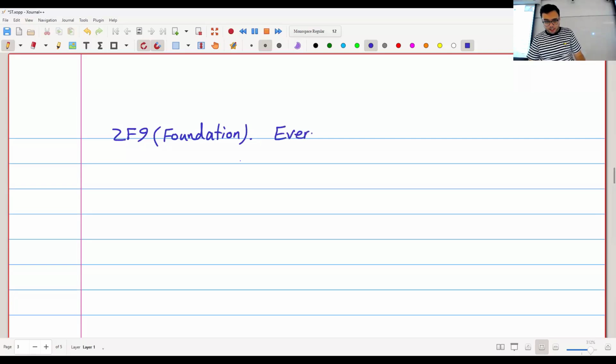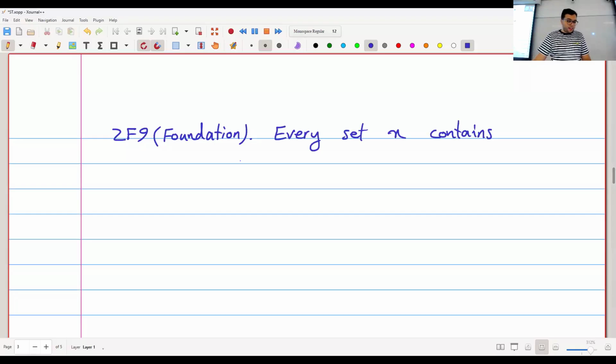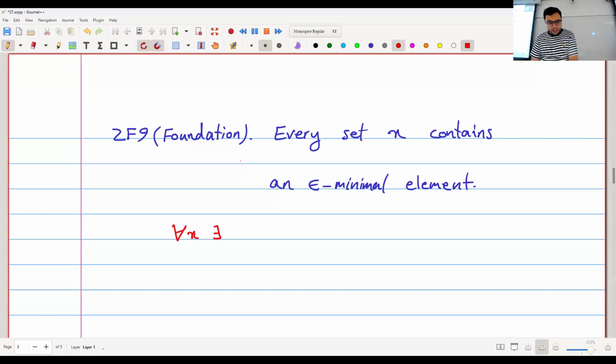So here's the axiom of foundation. It says that every set X contains a minimal element. This is the first time when writing formally would be more understandable than writing in English. So what this means is that for every set X, there exists some member Y, so Y is in X, such that X intersection with Y is the empty set.